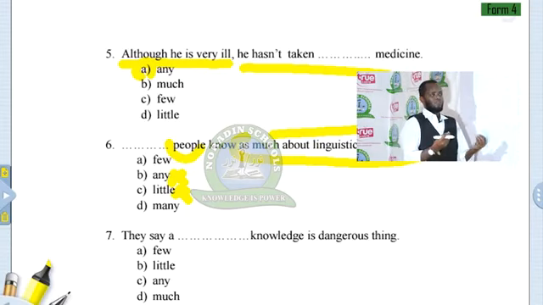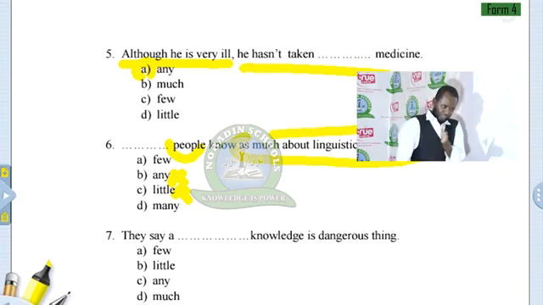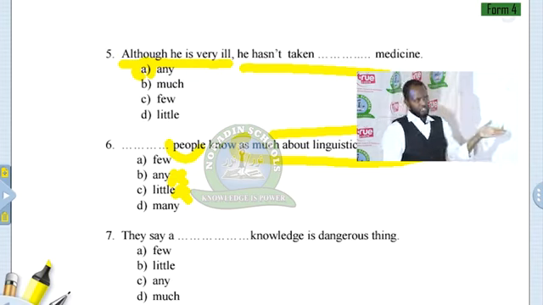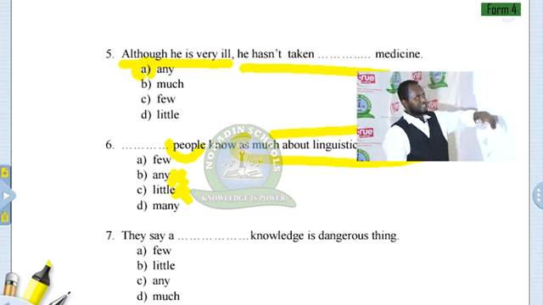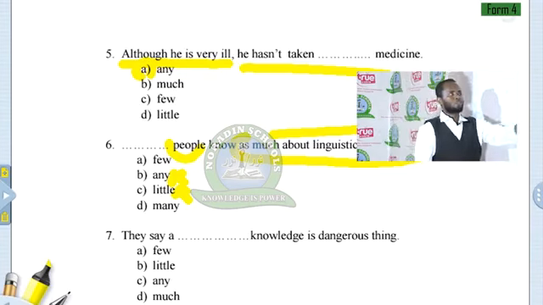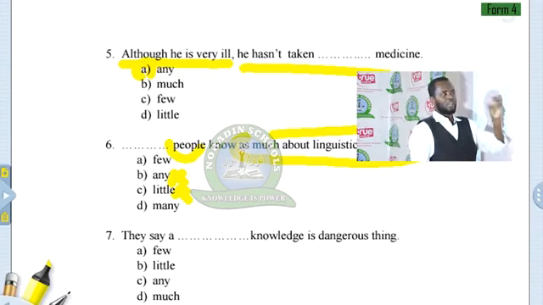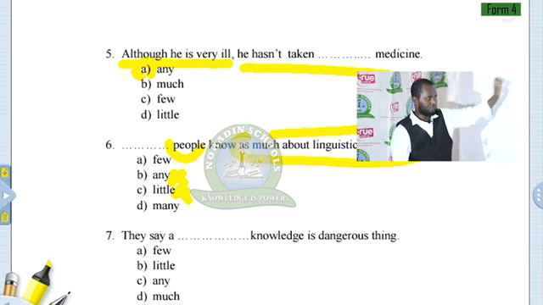Muna, for example, has different languages, like French, Arabic, Russian, and English. So we consider in this case few people, not many people. Few people know as much about linguistics as Muna does. So we're going to use few.